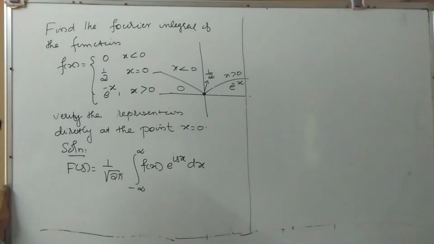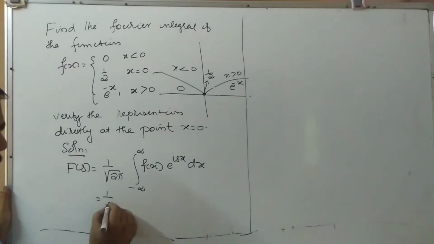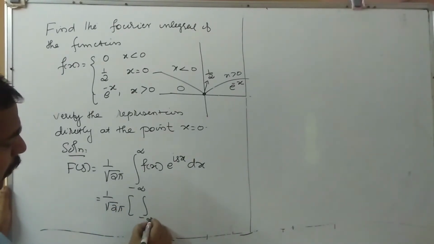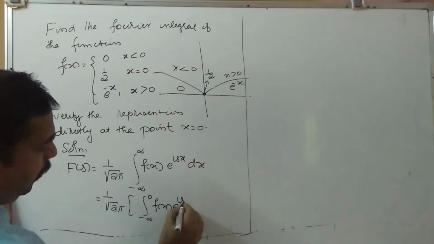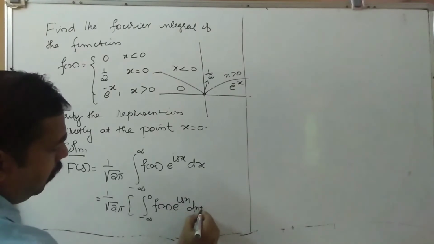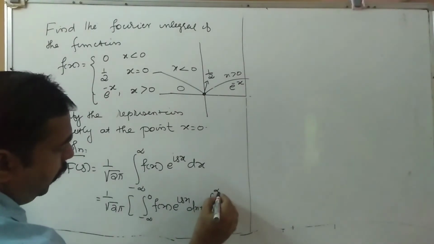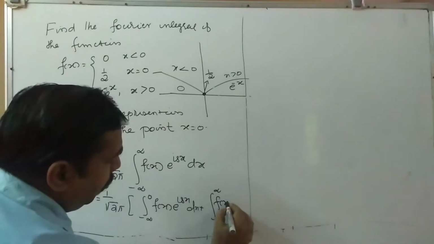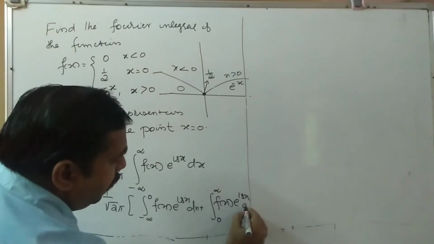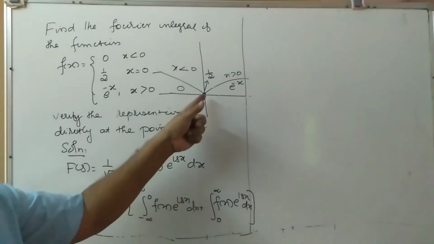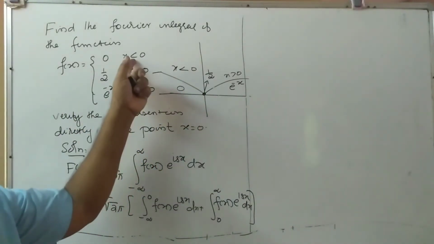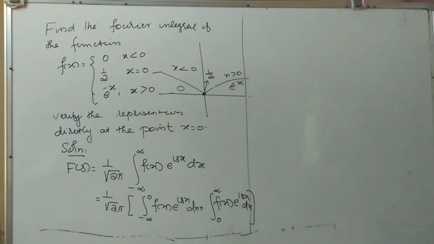So this is equal to 1 by root 2 pi, integral minus infinity to 0 f of x e raised to isx dx, plus integral 0 to infinity f of x e raised to isx dx. We split it into two. One is negative or less than 0 and another is greater than 0.